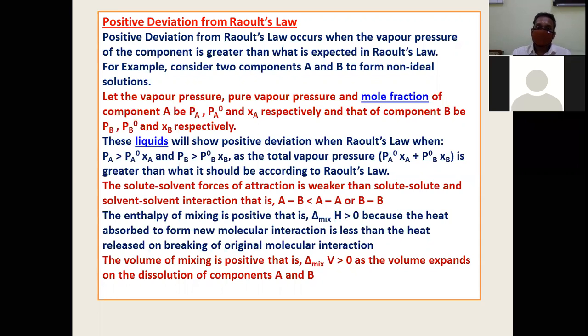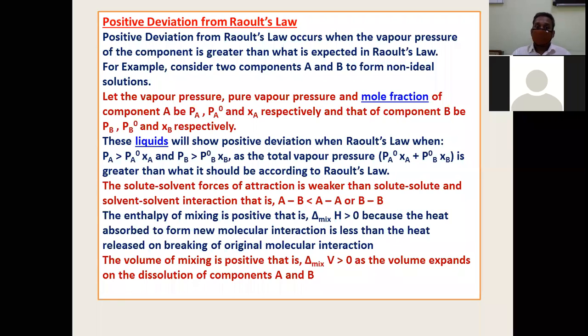Why is there a higher chance? Because the intermolecular force of attraction is now weaker in the solution than in the pure solvents. Therefore, when you make a solution, you get more vapors. When the amount of vapors has increased, the pressure is also increased. So now, if you have to go through the characteristics of a non-ideal solution showing positive deviation from Raoult's law, what are the characteristics? First of all, the vapor pressure of the solution is greater than the sum of the partial vapor pressures of the components.